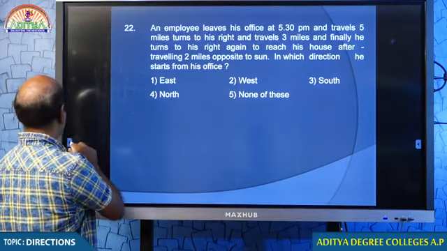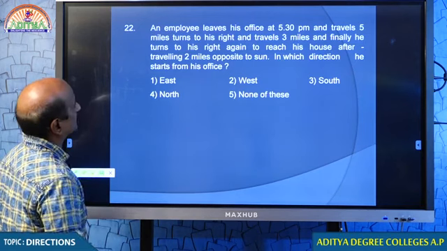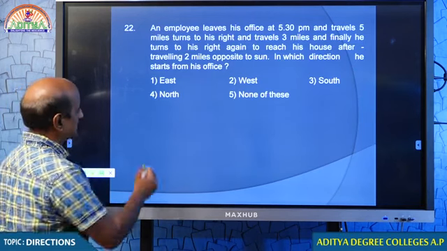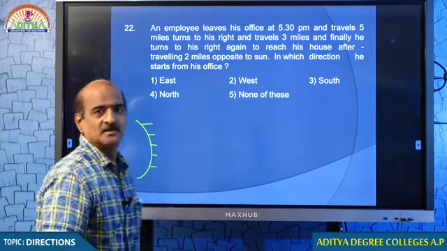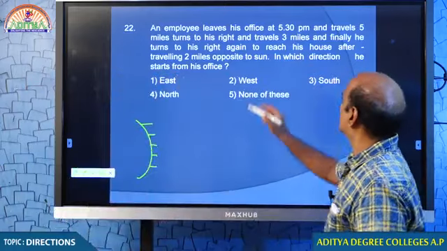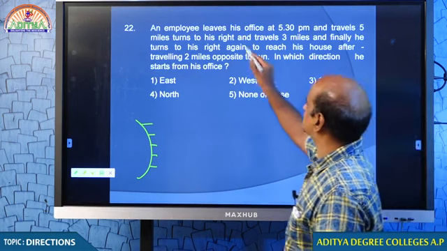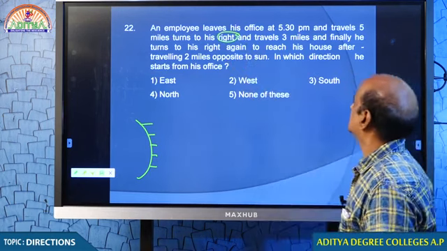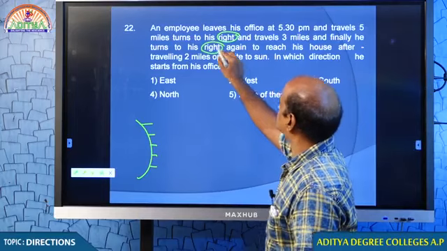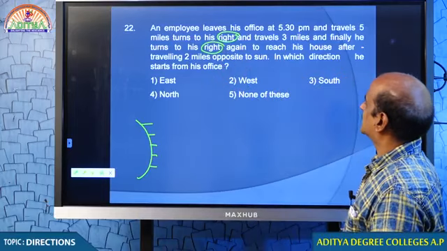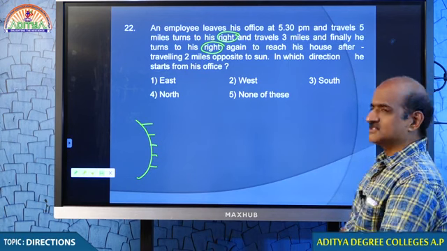Right, question number 22. Look at the question. An employee leaves his office at 5:30 p.m., which means to say that the sun is in the west. Look at the time, 5:30 p.m. He travels 5 miles, turns to his right, travels 3 miles, and finally turns right, traveling 2 miles opposite to the sun to reach his office. In which direction does he start from his office?